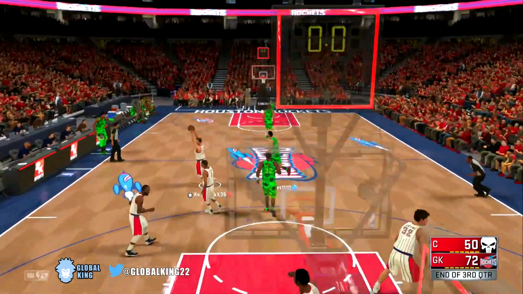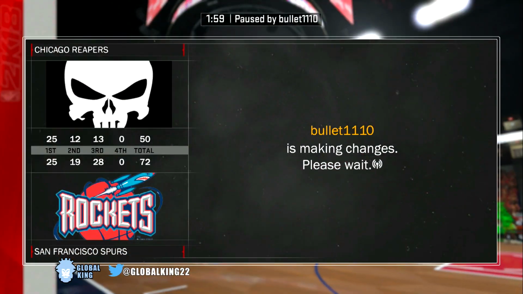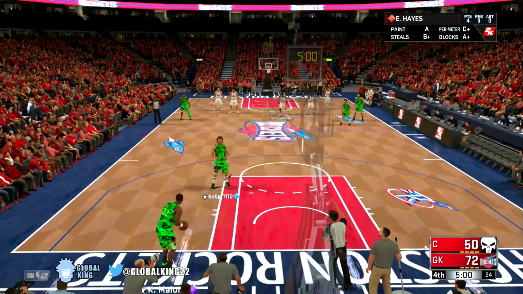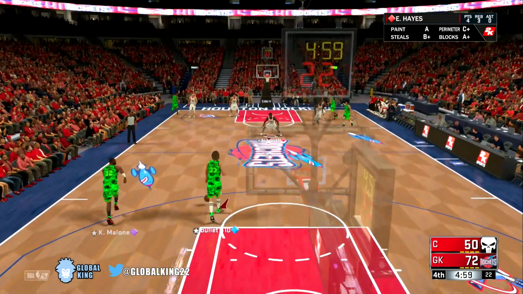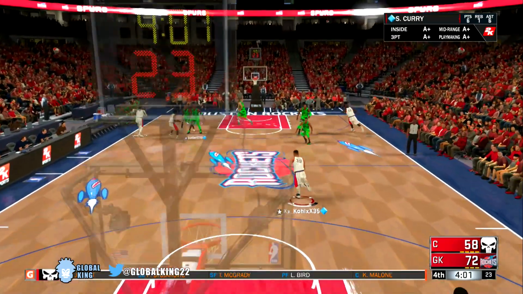Another good defensive stop to end out the 3rd quarter. We are currently up by 22 going into the 4th. I did not expect this March Madness team to do that well. So we're going to leave the bench in for the start of the 4th quarter just to give the starters a little more rest. And we are up by 22 points, so there's no reason not to leave the bench in. Had to call a timeout to get the starters back into the game.